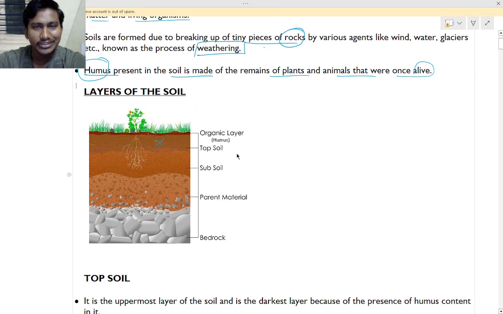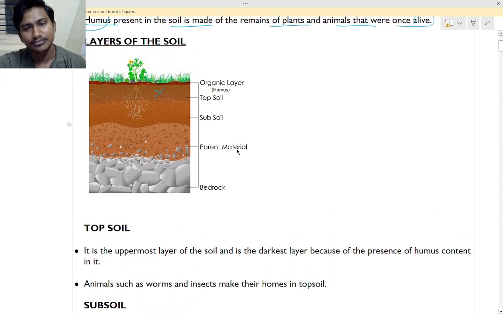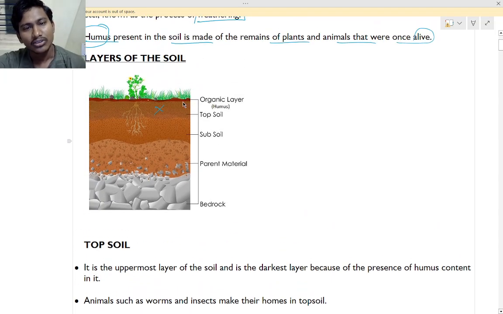So layers of the earth. What are the layers of the earth? On the top, the ground, that is humus, the organic layer. All the fertilizers will be there, right?